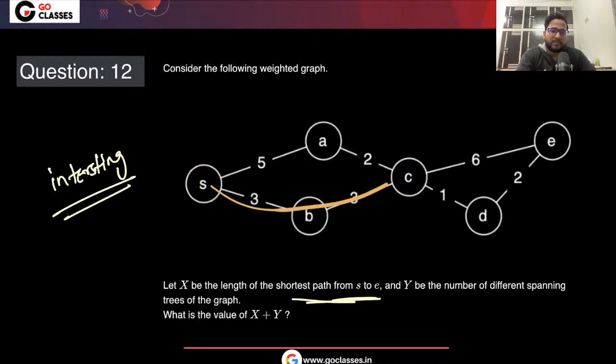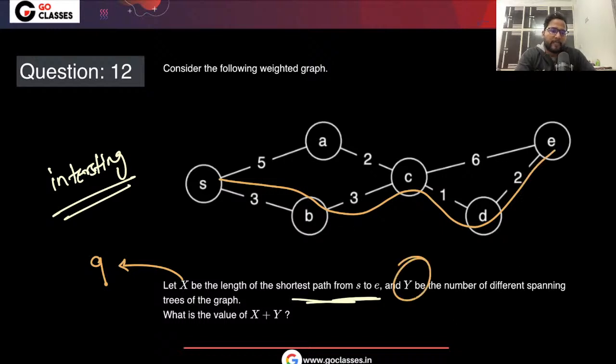And then C to E also two ways, so obviously you will go like this. So this is the way to reach: 3 plus 3, 6, 7, 8, 9. So x is very clear, and it is 9. This way is x.